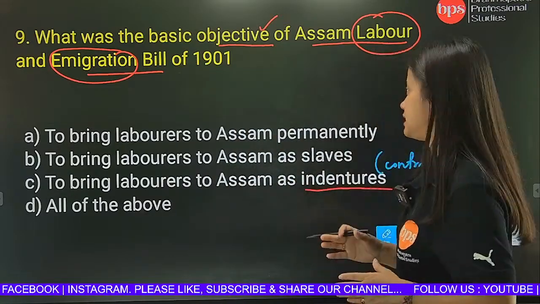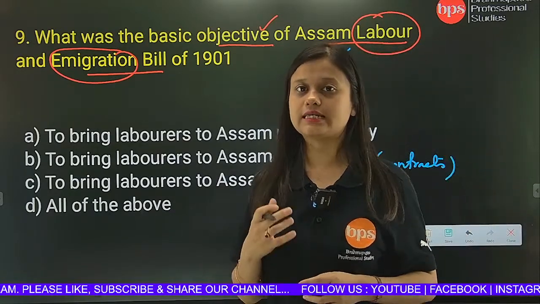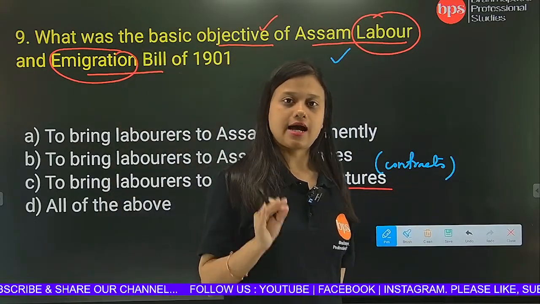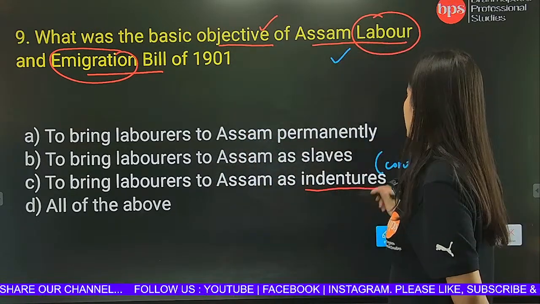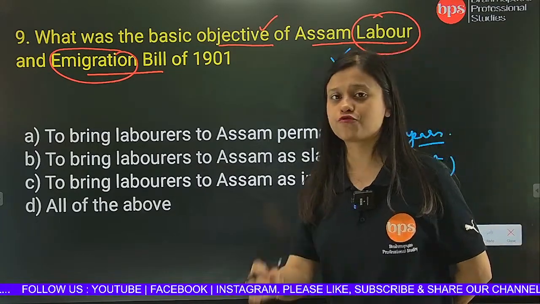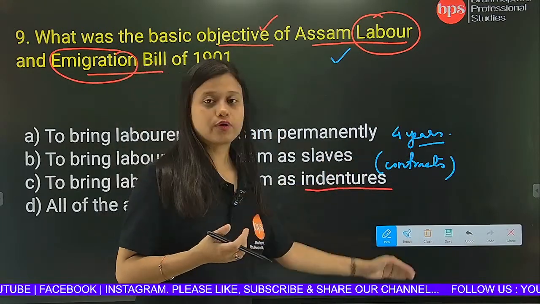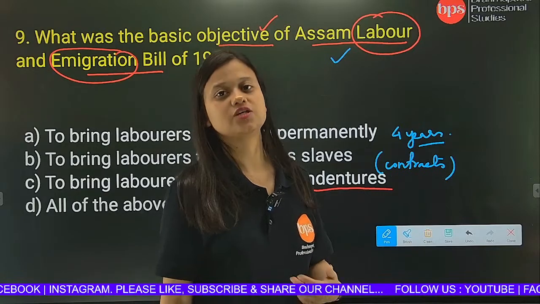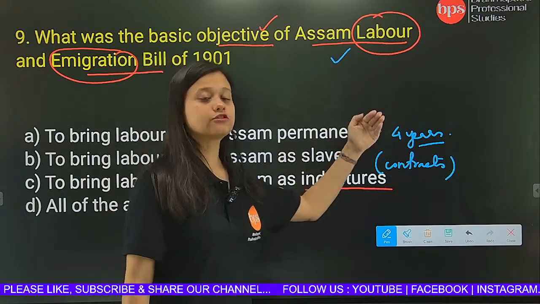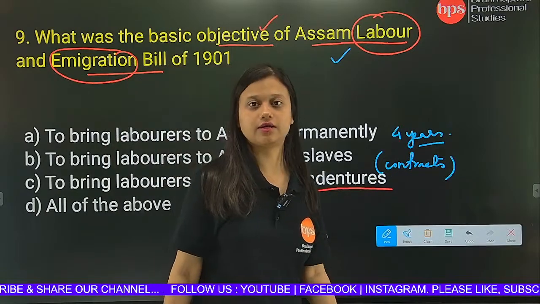So what the Britishers did, they passed something called the Assam Labour and Emigration Bill, which was specially designed to bring labourers as contracts. That is, one labourer has to work in the tea plantation for at least 4 years. And if he is not able to perform for at least 4 years, then that particular labourer would be jailed. If you are not able to perform your duty for at least 4 years and give as much as is necessary for the growth of the tea industry, you will be jailed.